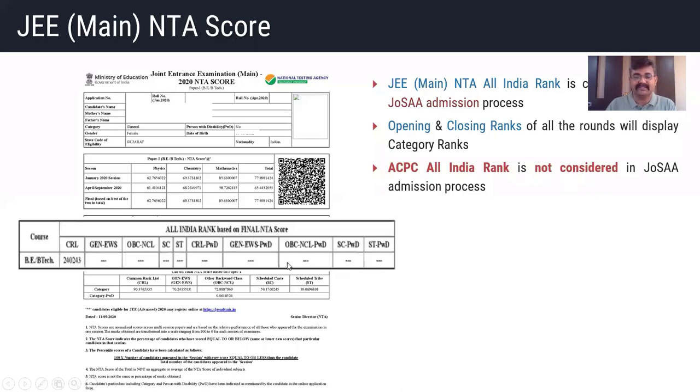So that will be considered based on your category. That means for BE BTech, this is CRL. CRL stands for Common Rank List. Now, if you belong to the general category, this Common Rank List means it is for all the students of all the categories who have appeared in the exam.